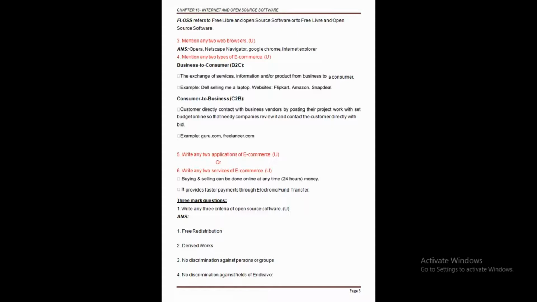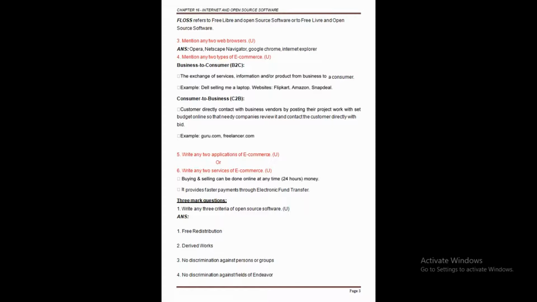So some of the conditions of OSS, or open source software, are free redistribution in the license, and derived works, that means if you want to make some changes in the software you can do it. The third one is no discrimination against persons or groups. There is no restriction, that means any person or a group of persons can use the software. And the last is no discrimination against the field of endeavor, that means there is no restriction, we can use it in any field, maybe the business field or maybe a research purpose field. Clear this point here?